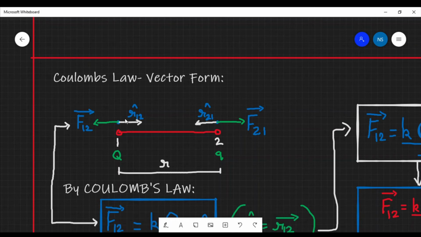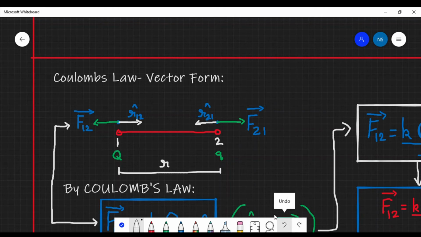Here the position vector is r of 1 with respect to 2, therefore we will write r in superscript 1 2 with a unit vector. Similarly, for this one, its position vector is r of 2 with respect to 1, therefore r 2 1 unit vector. Since these two charges are positive, there must be a repulsive force between them.